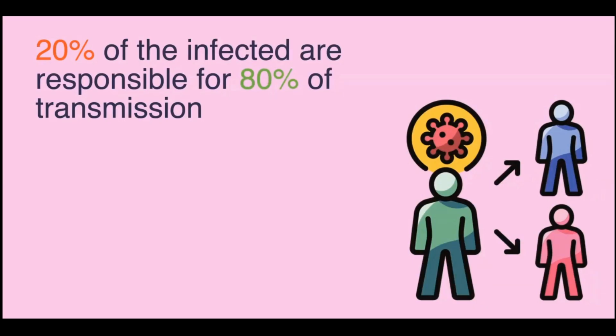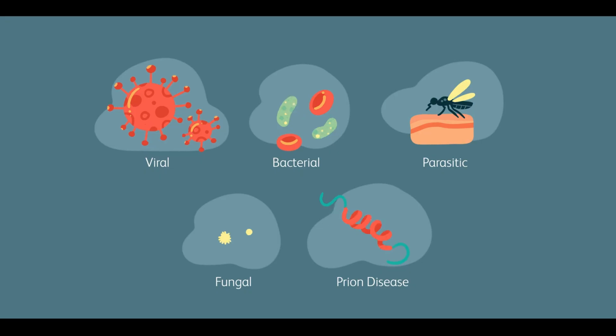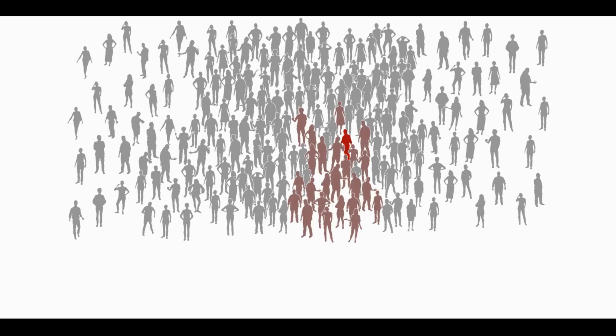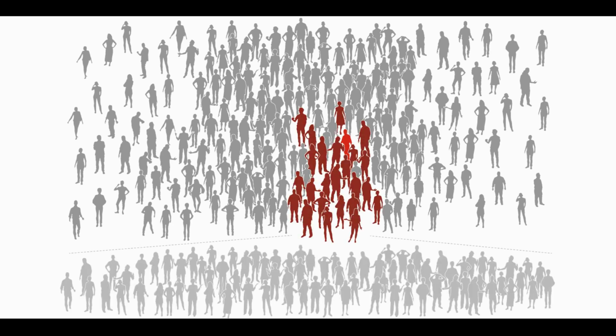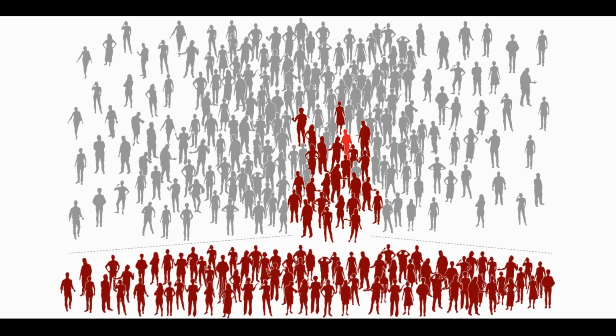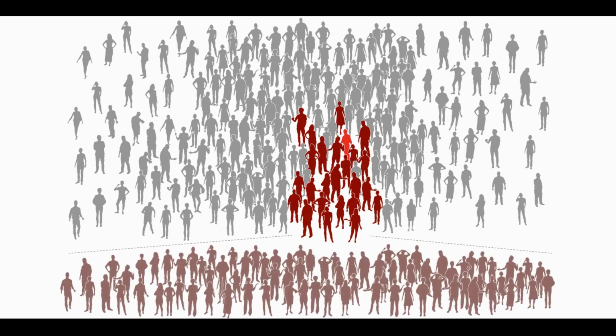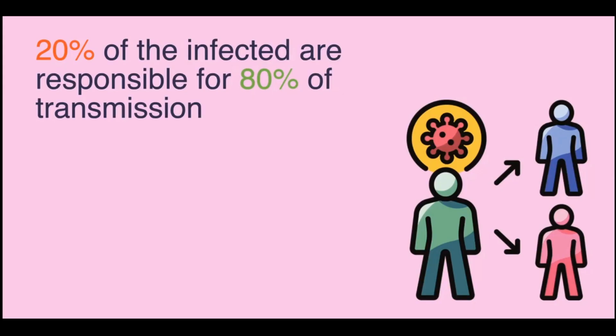20% of the infected are responsible for the 80-85% of the transmission because one person spreads it geometrically. Because infection डायरेक्टली जिन लोगों को हो रहा है वो कम है, लेकिन जो एक से ज्यादा फैल रहा है एक से दूसरों को, that spread is more. So you can see the imbalance here. You can see the 80-20 rule hidden in this also. Let's see another good example which everyone can relate to.